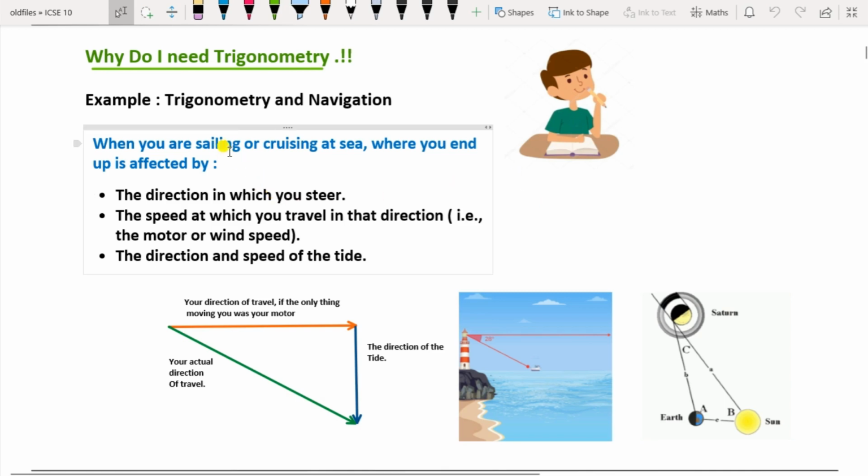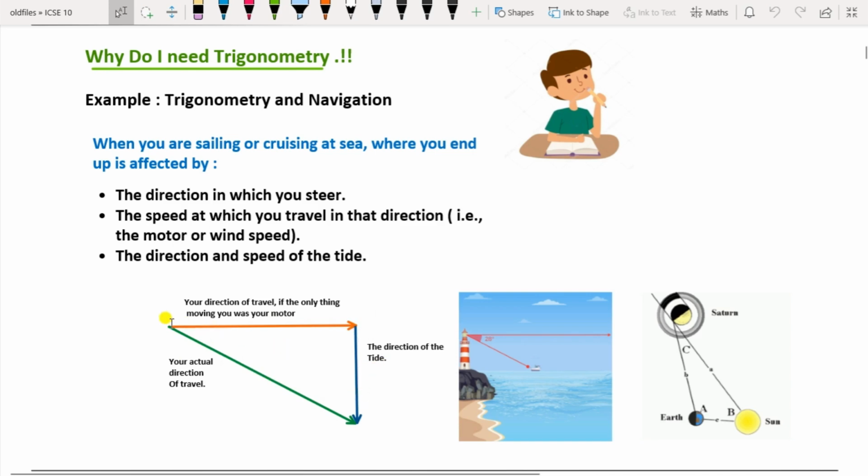Here I have shown you an example of trigonometry, that is trigonometry and navigation. When you are sailing or cruising at sea, where you end up is affected by three factors. The first one is the direction in which you steer. Second, the speed at which you travel in that direction, that is the speed of the motor or the wind. And third factor is the direction and the speed of the tide. So here it is shown that this orange arrow is showing the direction of the travel if only the thing moving you was your motor, and this green one is the actual direction, and this blue one is the direction of the tide.